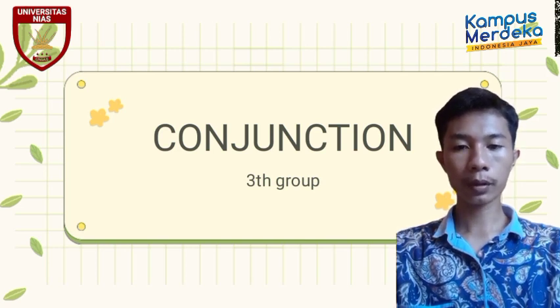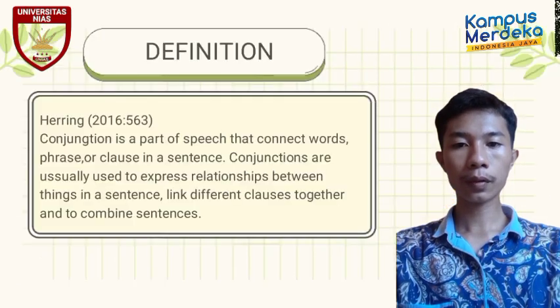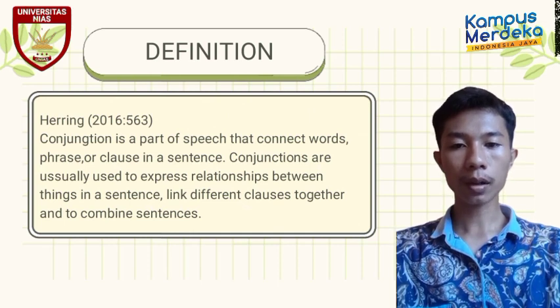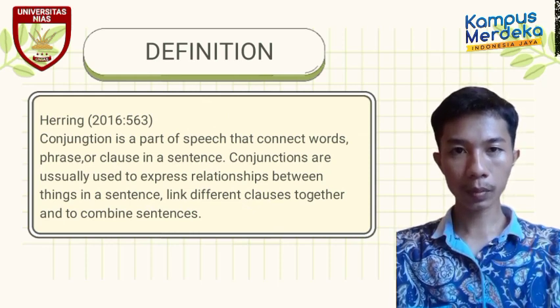So today we are going to learn about conjunction. First is the definition of conjunction. Conjunction is a part of speech that connects words, phrases, or clauses in a sentence. Conjunctions are usually used to express relationships between things in a sentence, link different clauses together, and combine sentences.